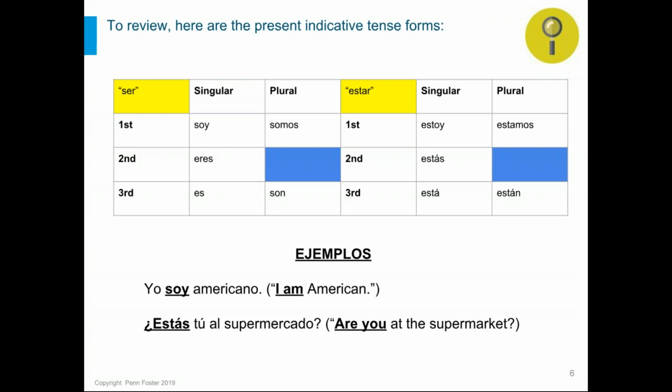And then the second one, the question asks, are you at the supermarket? Someone's looking for your current location. And that location can change, so you have to use estar. You can be at the supermarket, but you can leave. You can then be in your car. You can be at home. So that will change from minute to minute, etc.